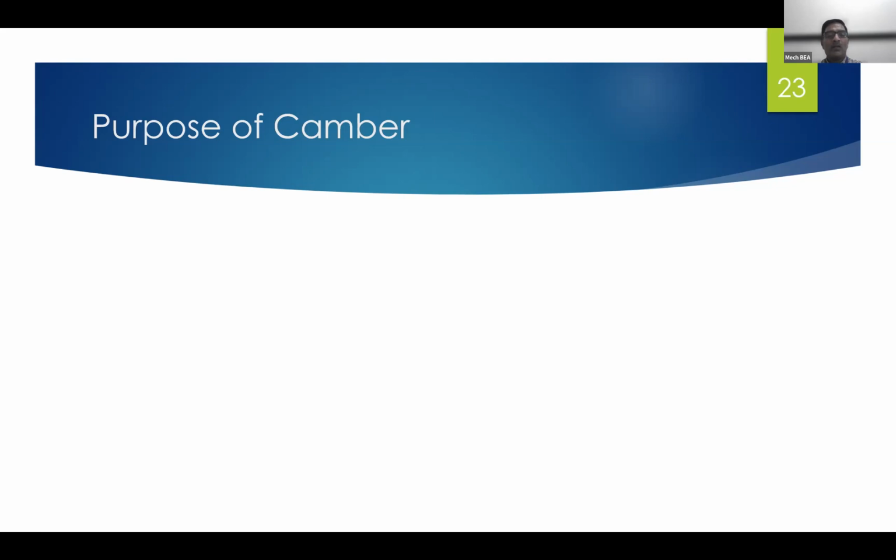Then we considered what will happen if positive camber is provided. This is about camber, which is required to reduce tire wear and to have easy steering and steering stability.